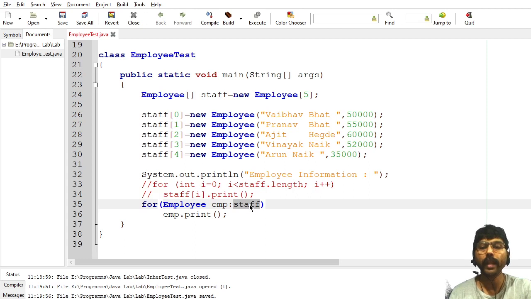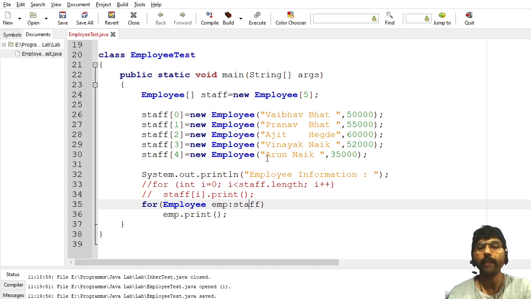So here staff is nothing but an array of objects. Let's see how this for loop actually works. It will take the first object from the staff, that is nothing but Vaibhav, and pass it to the employee EMP. Now EMP is pointing to the first object of the staff. Now I can write emp.print. Now it will display the content of Vaibhav Bhatt and his salary.